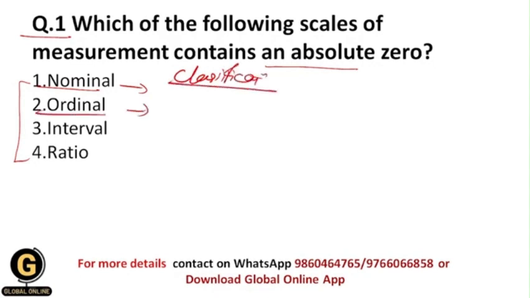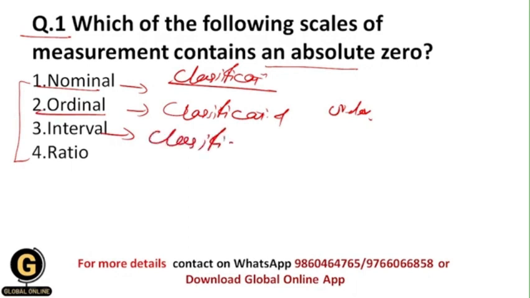Then within the ordinal scale there is classification and order. In the interval scale there is classification, there is order and equal unit as well. And within the ratio scale there is classification, there is order, there is equal unit, and there is also absolute zero.